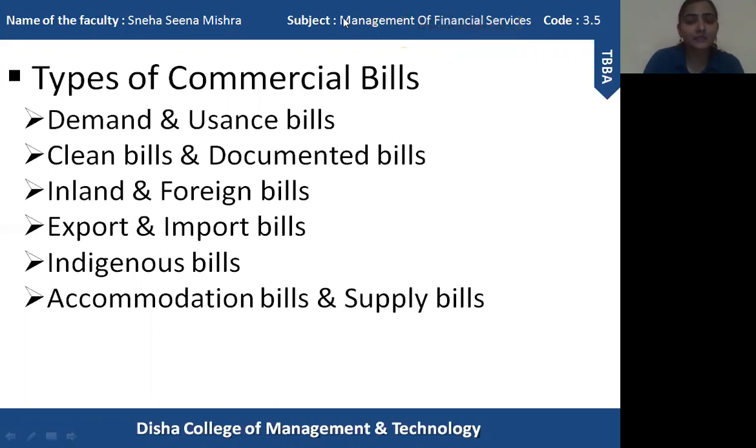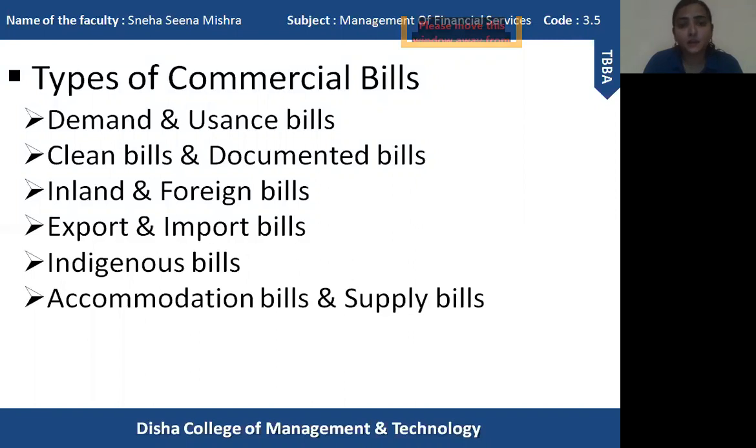So these bills are very popular among indigenous bankers. And the last type of bill that we are going to discuss is accommodation bills and supply bills. So what is an accommodation bill? Usually the basic nature of a commercial bill is that it arises due to a genuine transaction, but accommodation bills do not arise due to a genuine transaction. Accommodation bills are between two parties. This is some kind of arrangement to benefit financially both the parties. So two parties enter into an agreement to mutually benefit out of the bill by creating a bill. So that is an accommodation bill.